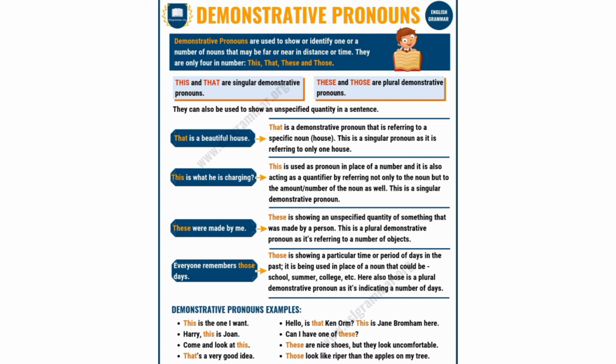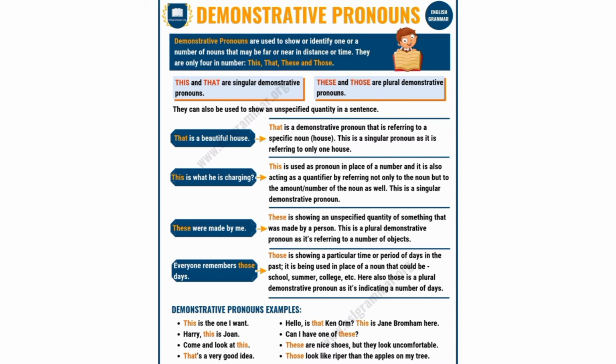They can also be used to show an unspecific quantity in the sentence. For example, that is a beautiful house. That is a demonstrative pronoun that is referring to a specific noun. That is a house. This is a singular pronoun as it is referring to only one house.